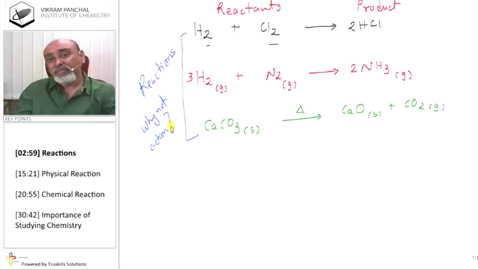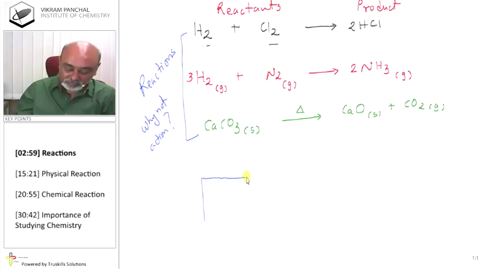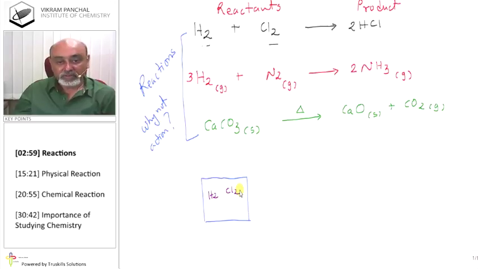So here, these are known as reactions. That means there must be action before that. Then what is action? Well, if you take a small box like this, in which you have to fill hydrogen and chlorine, and once you fill them in a certain ratio and give energy from outside, or maybe required conditions.